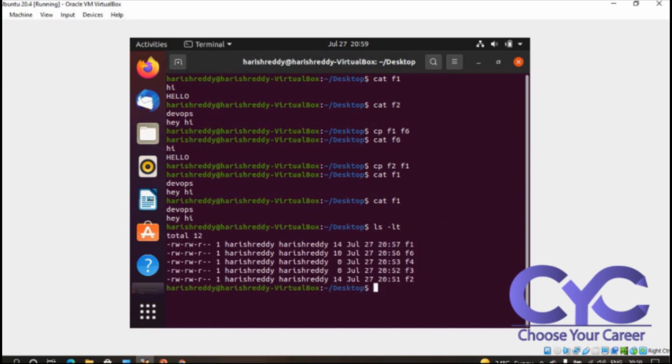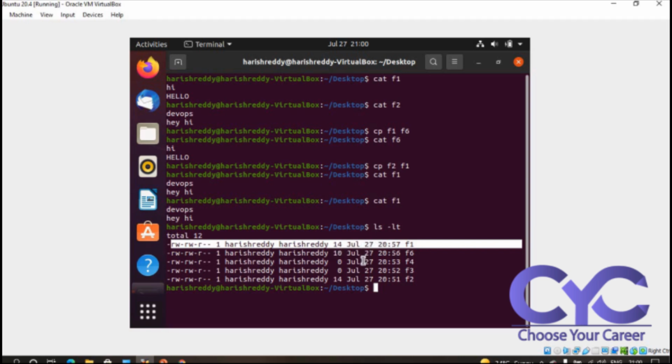See here, I have completely hidden files. Some files will be there from what we did previously in the data. See here, we have this one: rw-r--r-- 1 Harish Reddy, 14th July, 20:57, it's 24 hour time, f1. So I'm seeing the date and time completely.